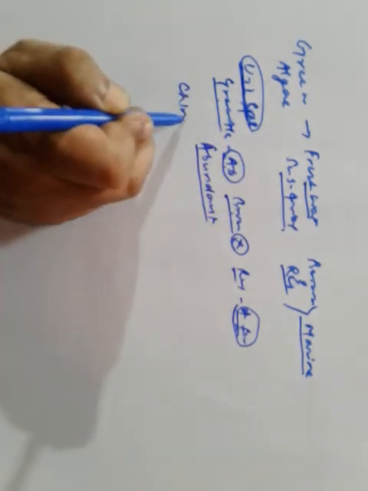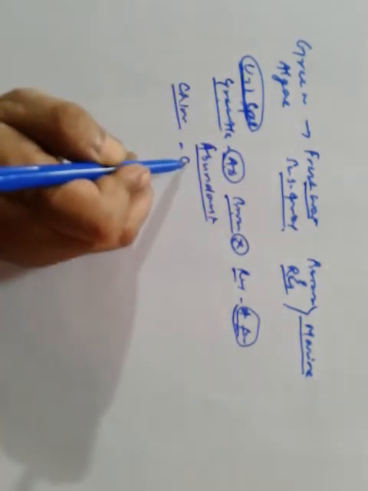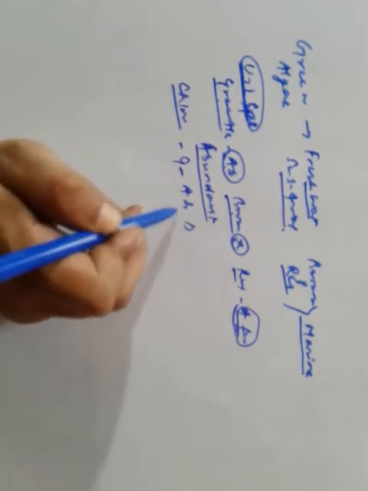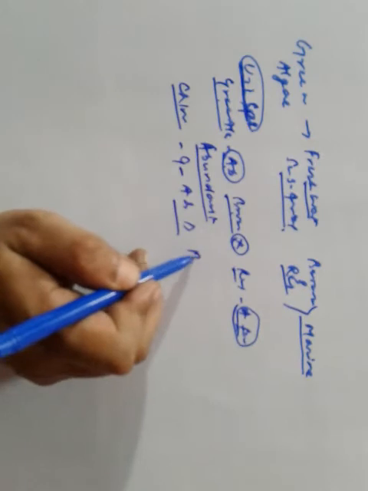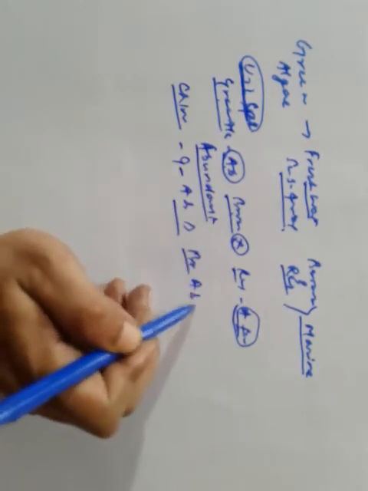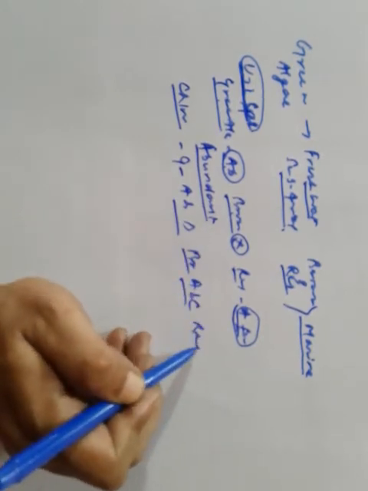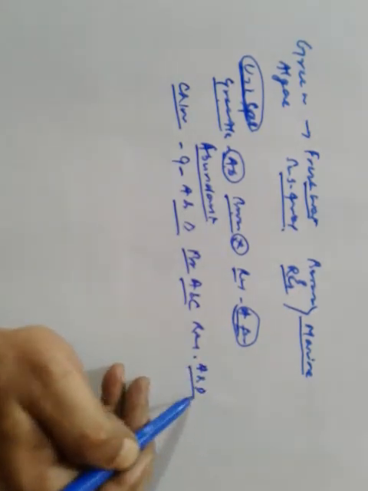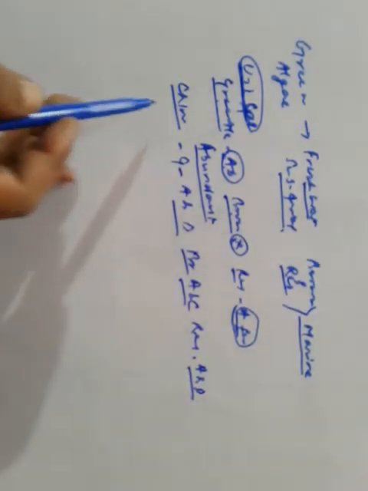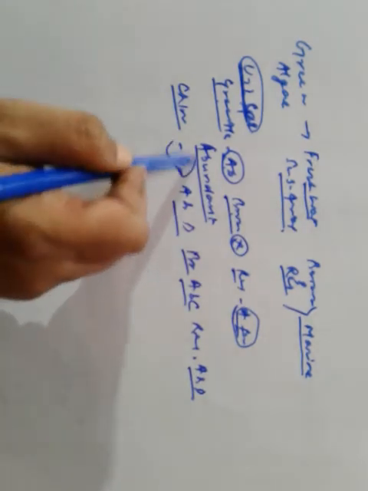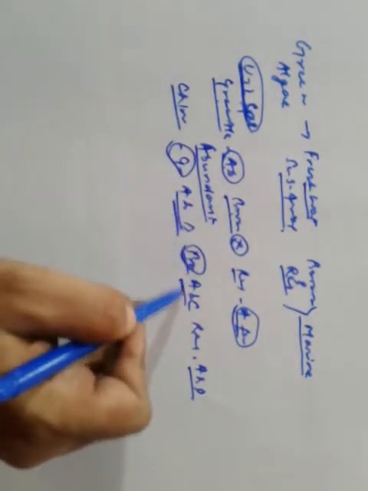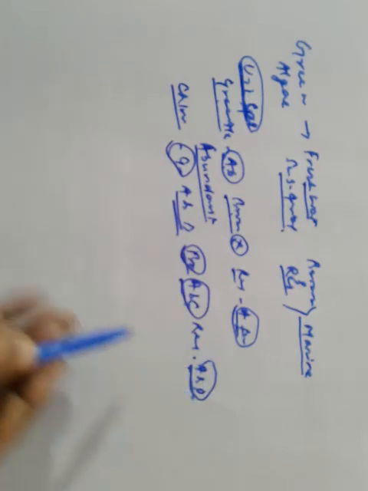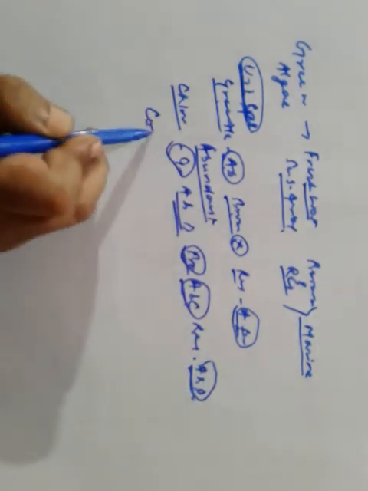What is the condition of chlorophyll? In green algae it's A and B, in brown algae it's A and C, and in red algae it's A and D. What is the composition of the cell wall?